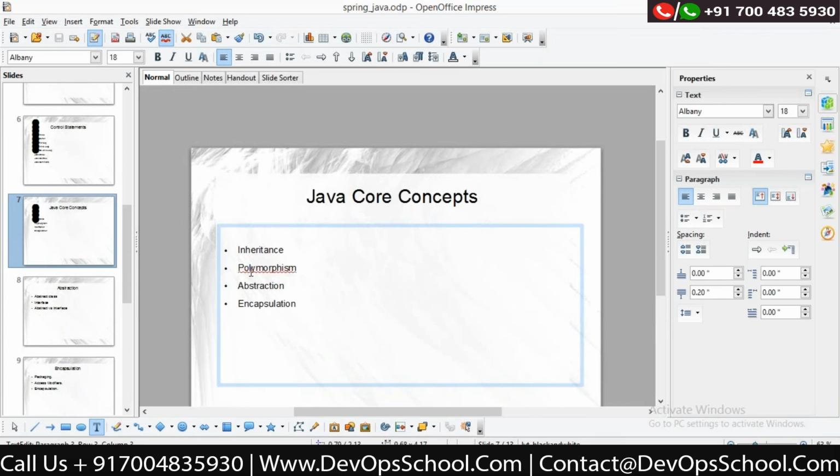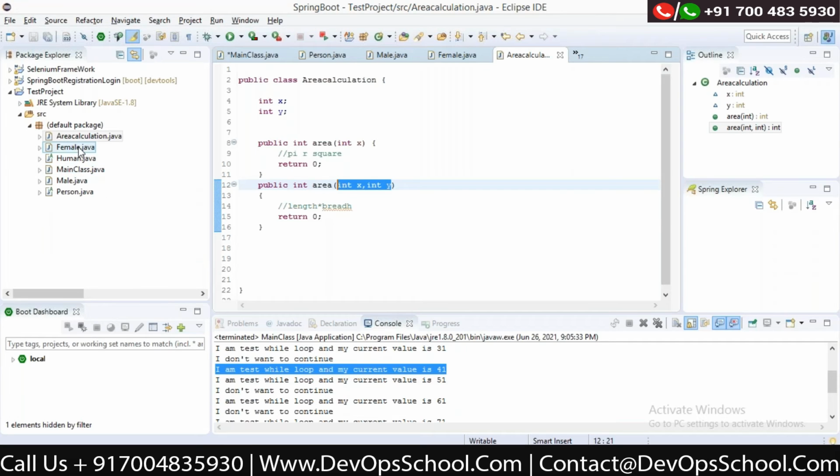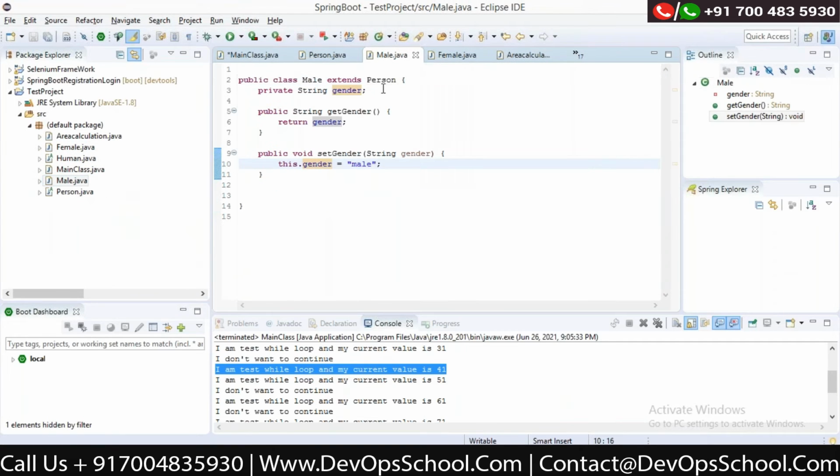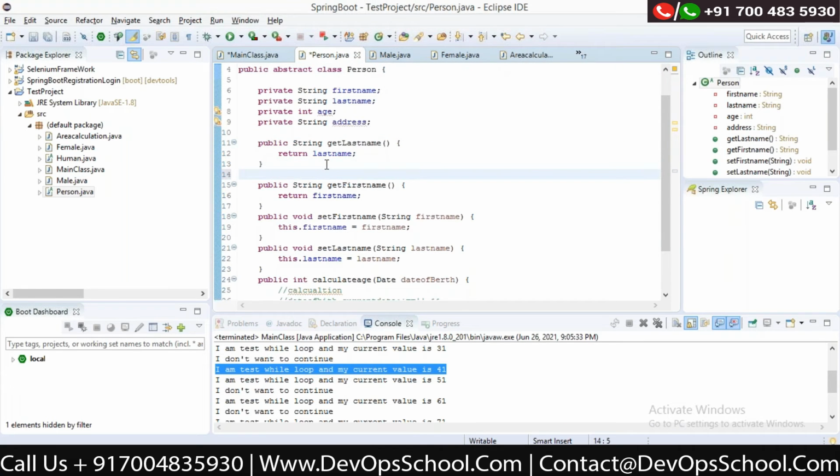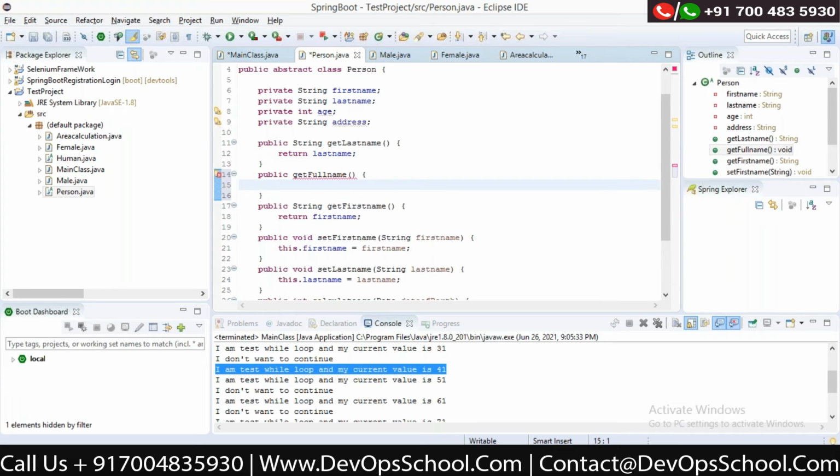Another example of polymorphism is, for example, in the main class we have defined public get full name. How will I get the full name? I'll write first name plus last name.